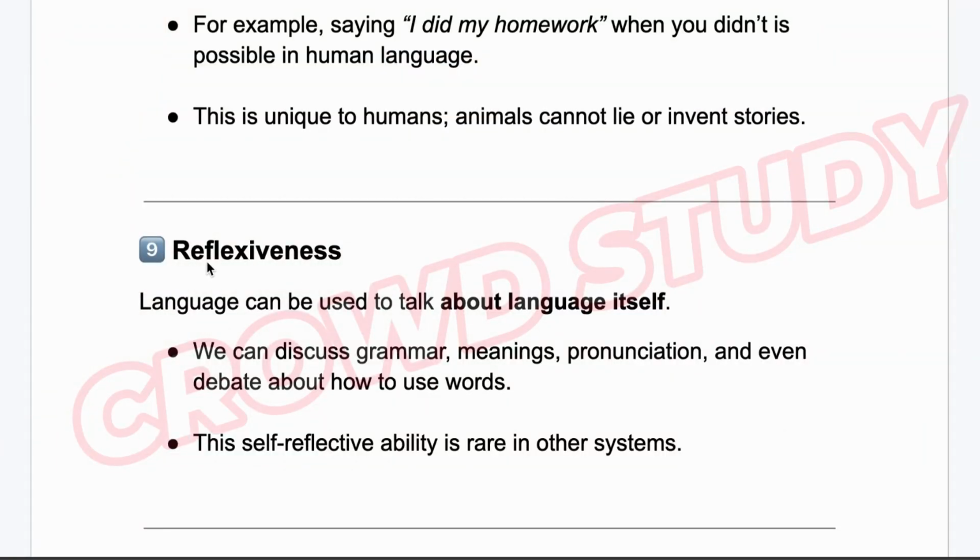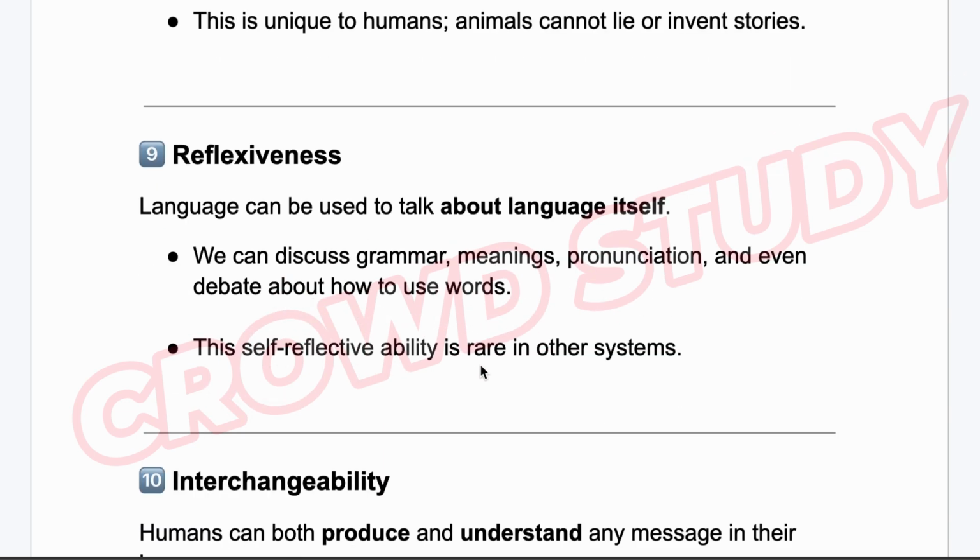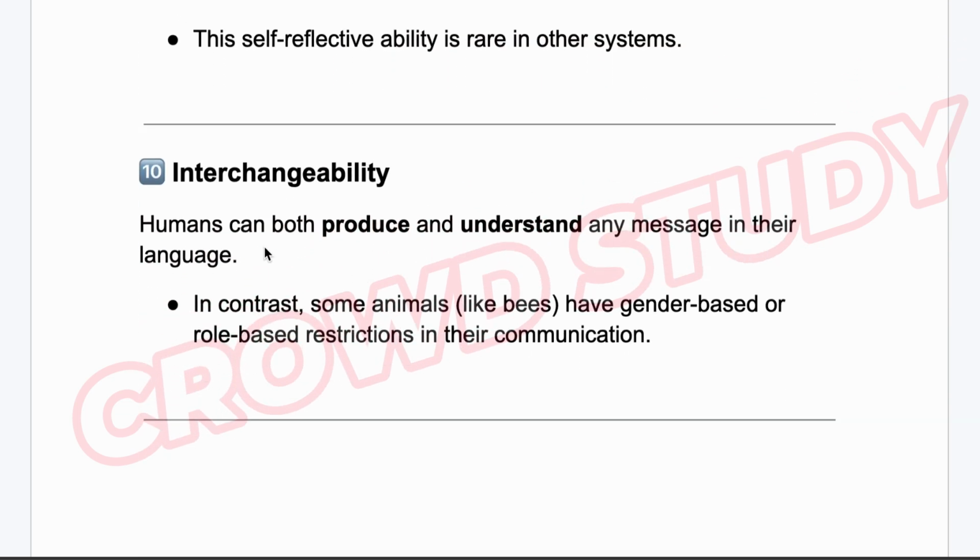Number 9 is reflexiveness. Language can be used to talk about language itself. We can discuss grammar, meanings, pronunciations, and even debate about how to use words. This self-reflective ability is rare in other systems. Number 10 is interchangeability. Humans can both produce and understand any message in their language. In contrast, some animals like bees have gender-based or role-based restrictions in their communication.